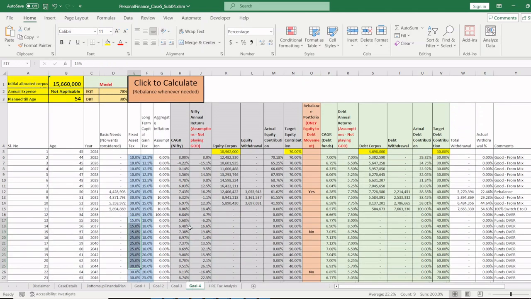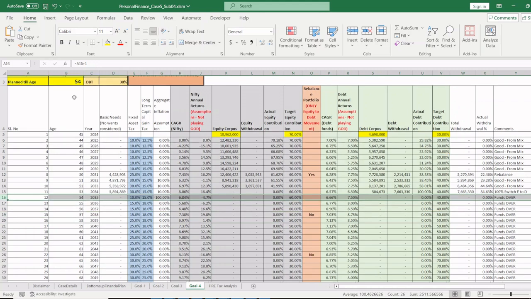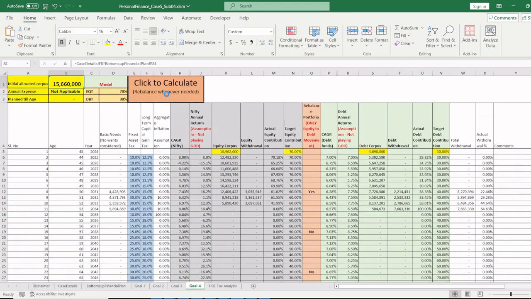Similarly, let's talk about goal 4. Goal 4 is completely planned. If you see, goal 4 is planned till the person is 54. At 54, exactly, the kid's education is completed. So we have planned for goal 4 as well completely. Okay, let's calculate that. So this is okay, fine. If you see the extreme right corner, okay, 100% switch, and the goal is complete.